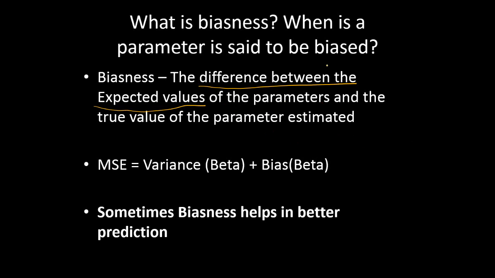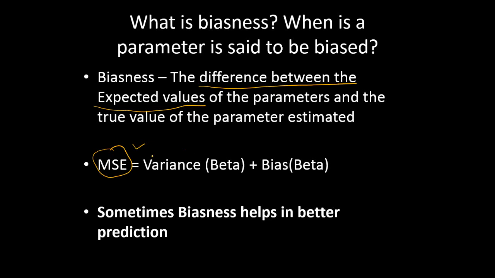And when do we say that a parameter is biased? Well, when you do an estimation, say for example a least squares estimation, you first calculate your mean square error. Mean square error is nothing but you take the difference between the actual values and the estimated values, square it and sum it across, and you get your mean square error.